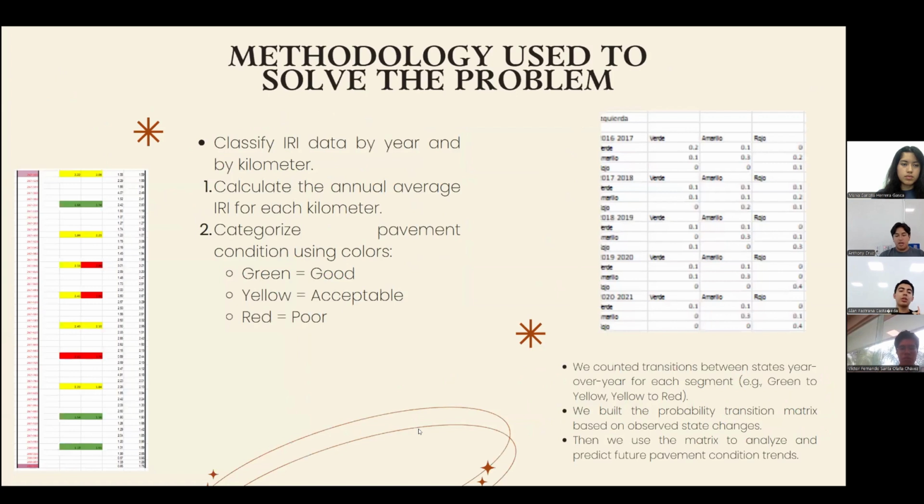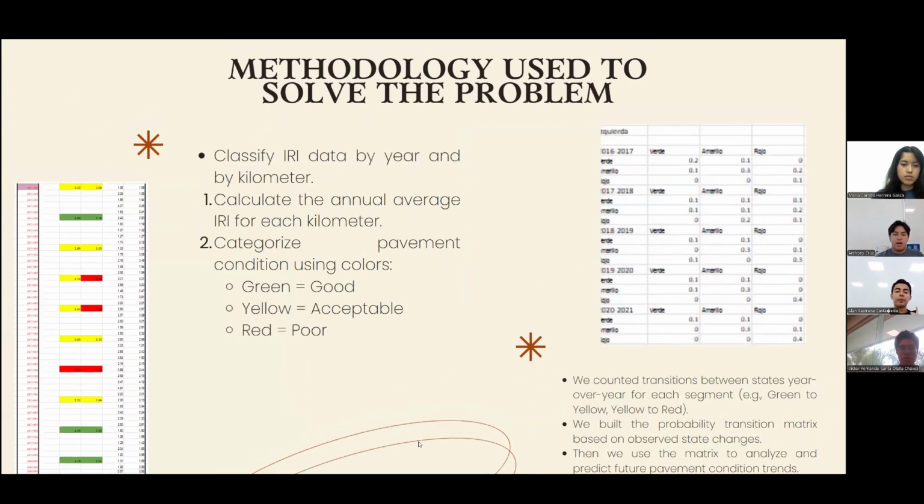Now, what methodology was followed to solve the problem? We were given data of the right, left, and the average of both roads, and we decided to make the analysis for both left and right roads separately. Using both sides separately increases the granularity of the analysis and ensures that the Markov model reflects real behavior conditions. Averaging could artificially dilute the extreme values, making the model less responsive to the zones that are actually in poor condition. On the other hand, analyzing only one side would ignore critical information of the other side.